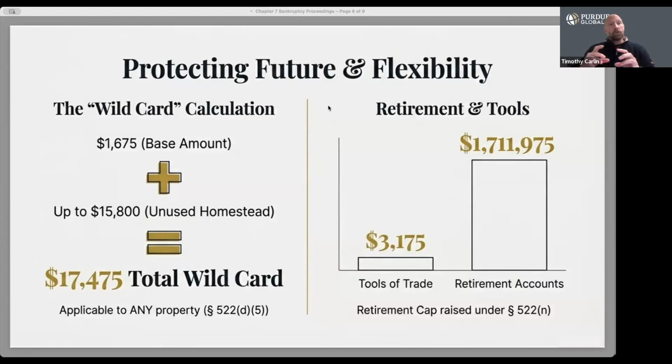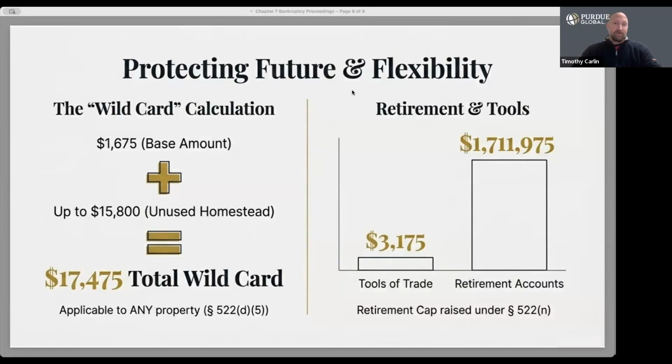Second, let's look at tools of trade. Debtors may protect up to $3,175 in tools necessary for earning income. And finally, retirement accounts. Most tax qualified retirement accounts are strongly protected up to $1.7 million. In many cases, retirement assets are effectively beyond the reach of the trustee and creditors in bankruptcy.